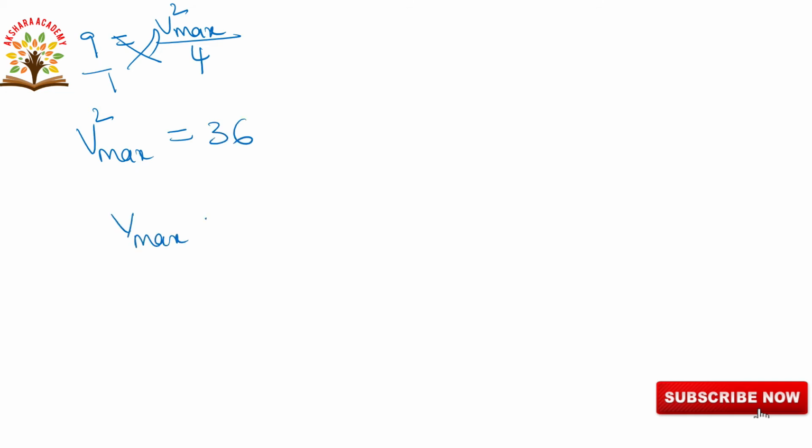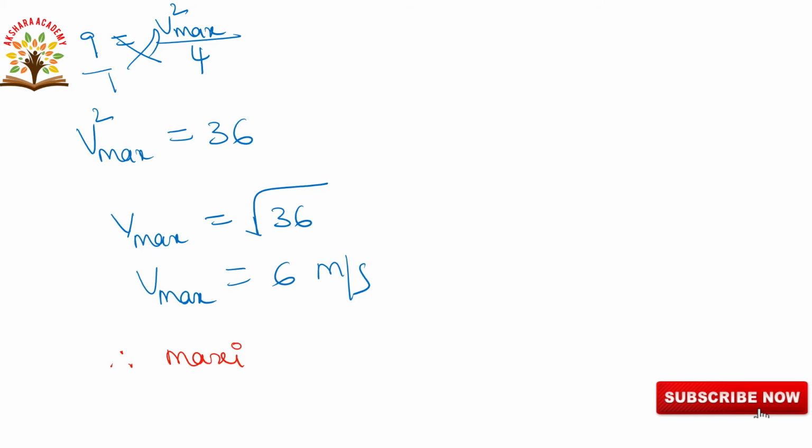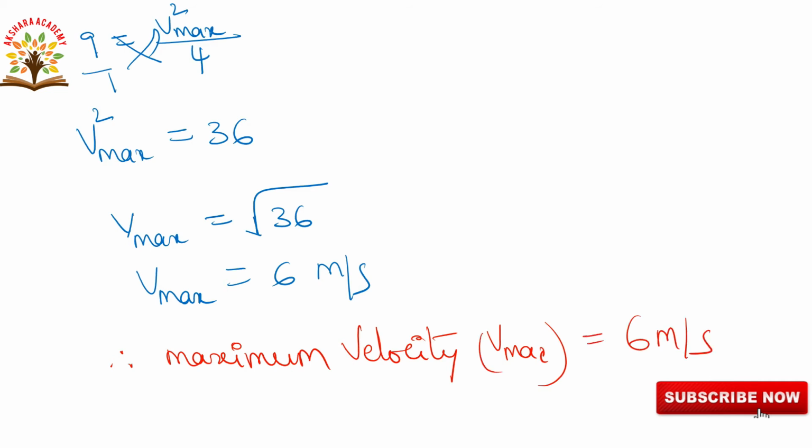V max, that is nothing but maximum velocity. The square goes and this comes under a root. Root 36 is 6. So V max is equal to 6 meters per second. Therefore, the final maximum velocity is equal to 6 meters per second. This is the final answer. Okay, next we will go to the next question.